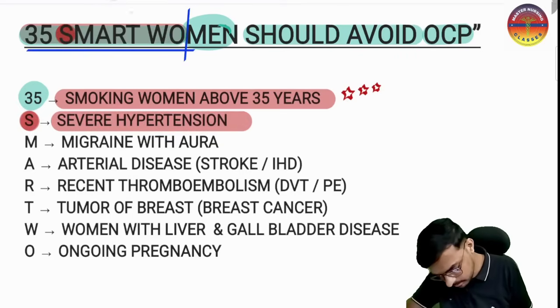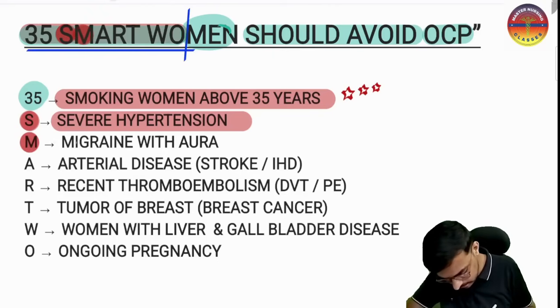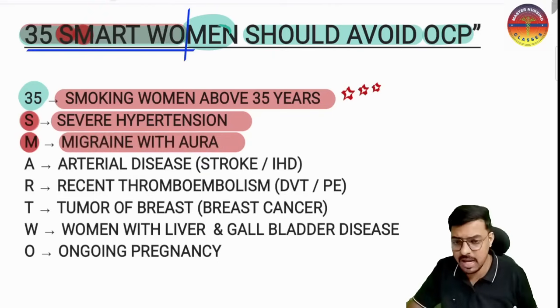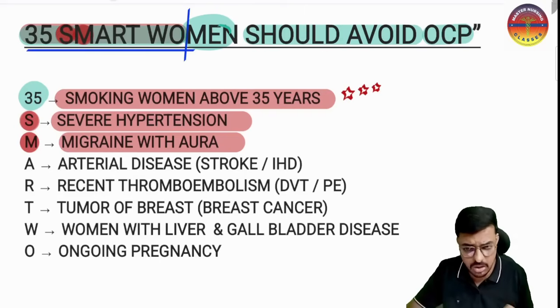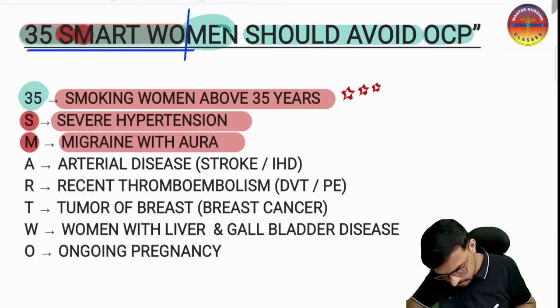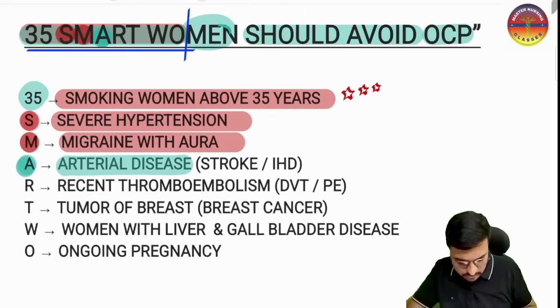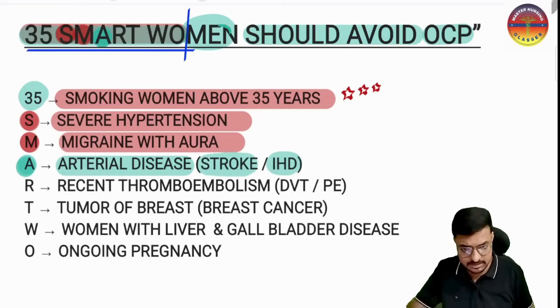What is the M? M stands for migraine with aura. So migraine with aura is there, and here also the OCP is absolutely contraindicated. And the next one is the A. A stands for arterial disease, like stroke and ischemic heart disease.